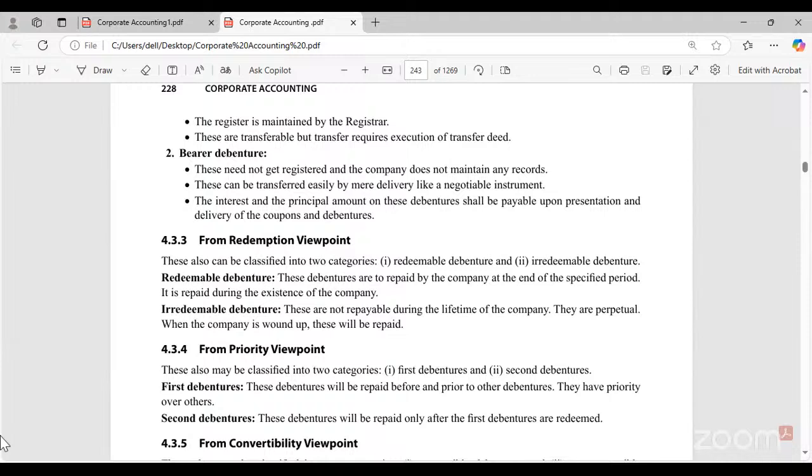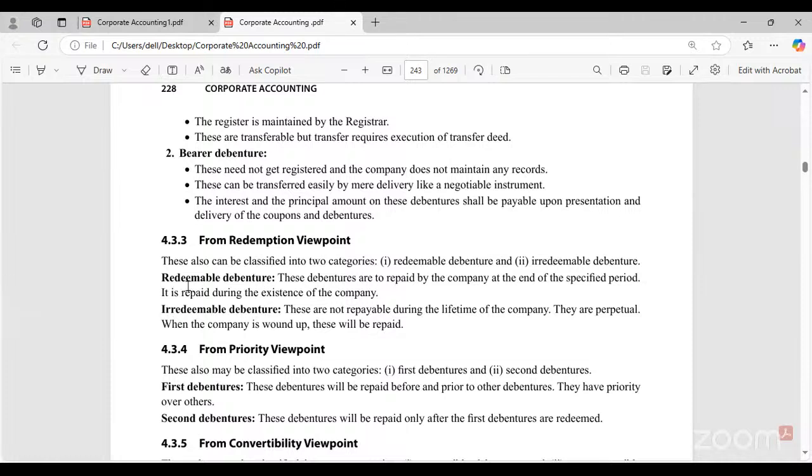Whereas irredeemable debentures are not repayable during the lifetime of the company. Once you have taken irredeemable debentures and your tenure is completed, maybe after 2 years, you cannot go for repayment or renewal of the debentures again.